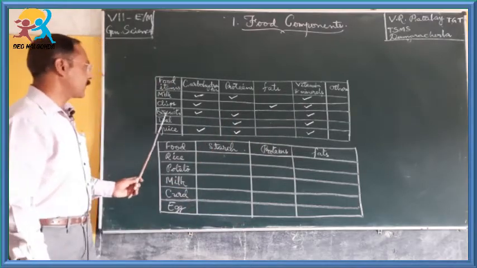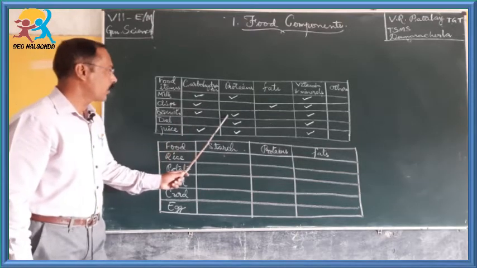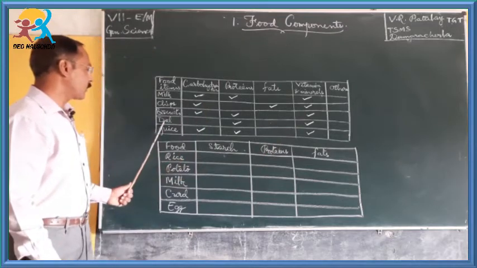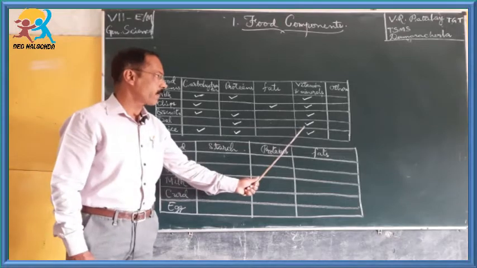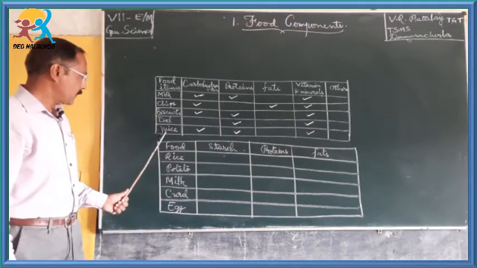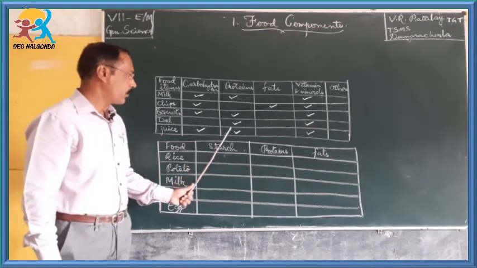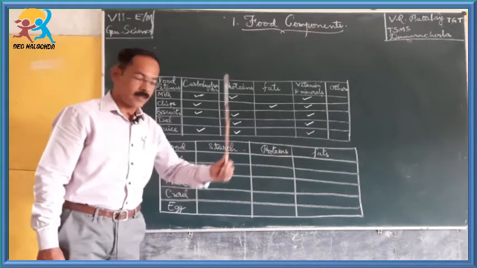Biscuits contain carbohydrates, proteins, vitamins and minerals. Dal contains mainly proteins and lesser amounts of vitamins and minerals. Children, juice contains carbohydrates, proteins and lesser amounts of vitamins and minerals.